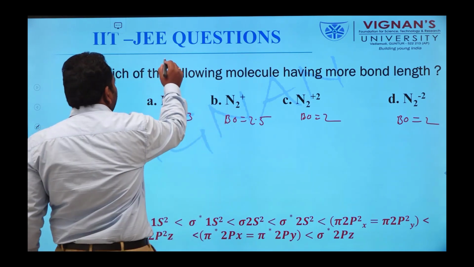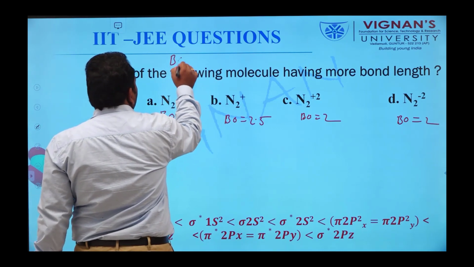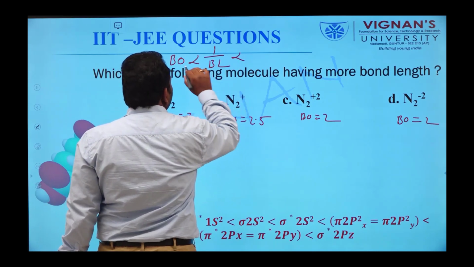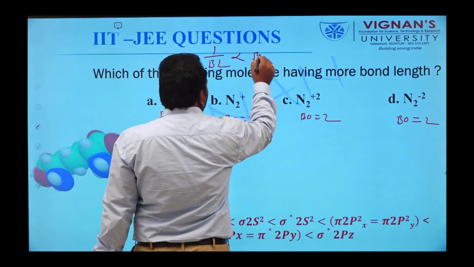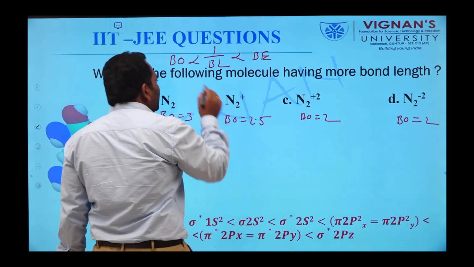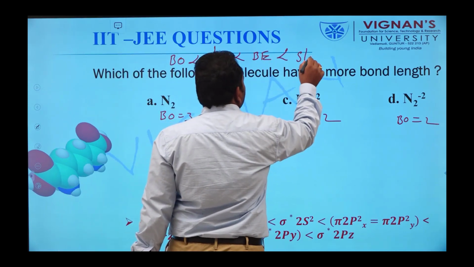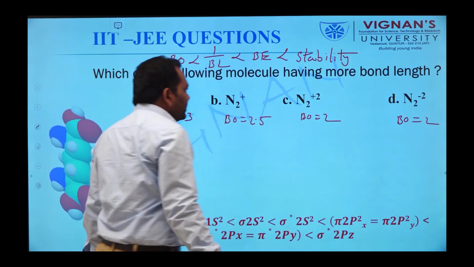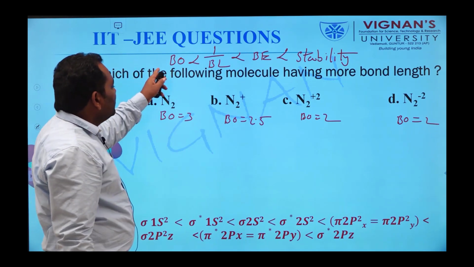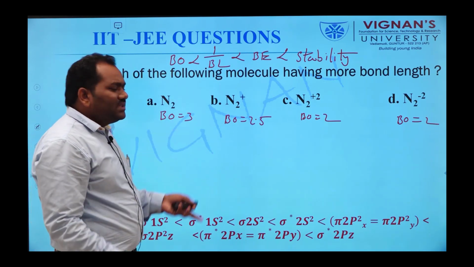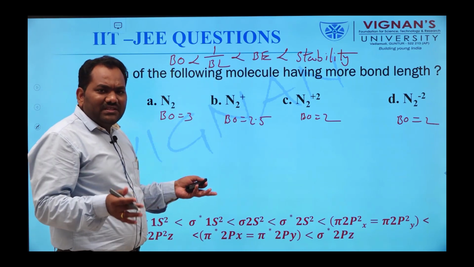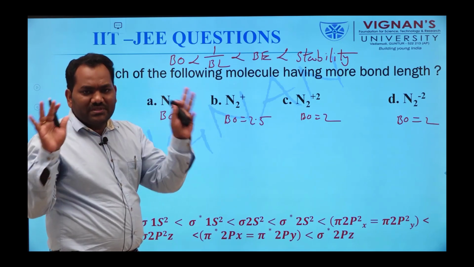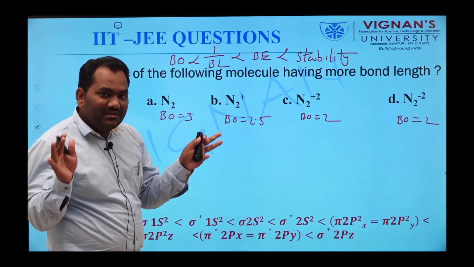The relation between bond order and bond length is that they are inversely proportional to each other. Similarly, bond order is directly proportional to bond enthalpy, and bond order is also directly proportional to the stability of the molecule. Now the questions will be asked in this manner: Which of the following molecules is more stable?